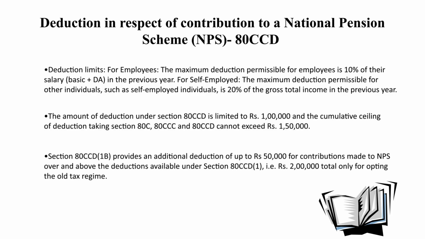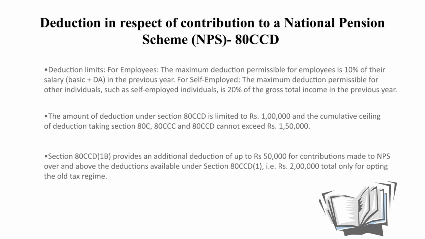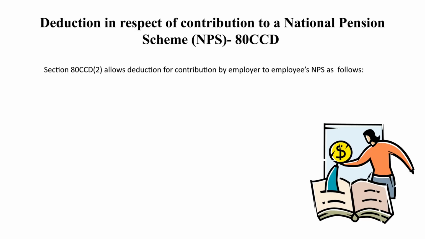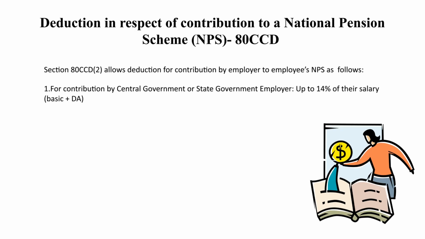Section 80CCD also provides an additional deduction of rupees 50,000 for contribution made to NPS over and above the deduction available under section 80CCD. That is, total deduction in this case will be 2 lakh, only for opting the old tax regime. Deduction under section 80CCD allows for contribution by employer to NPS of an employee.